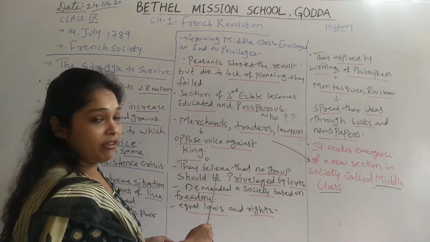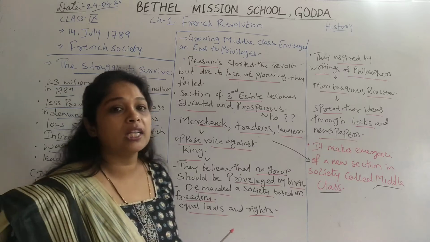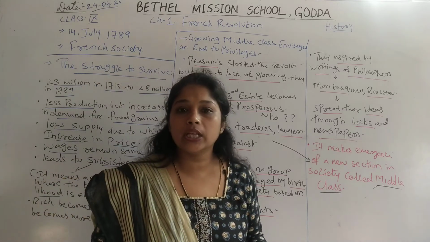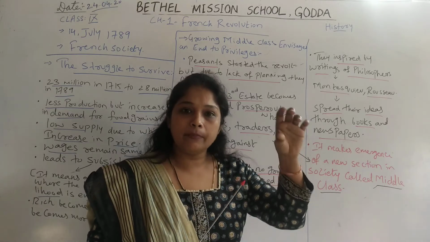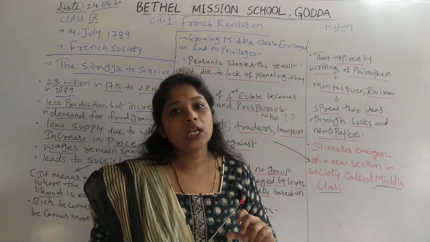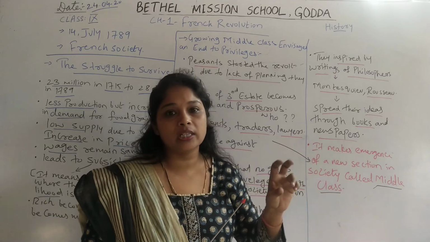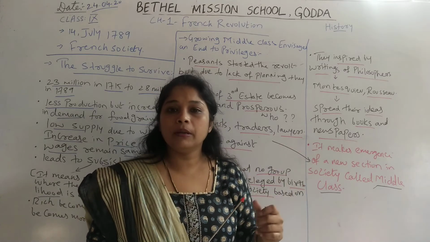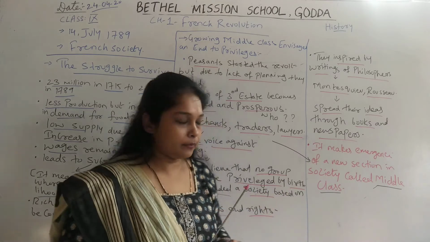They started believing that no group should be privileged by birth, because in France the first state and second state got all the rights and privileges by birth, simply because they were born into the first or second state. So the middle class believed that there should be no privileges by birth.